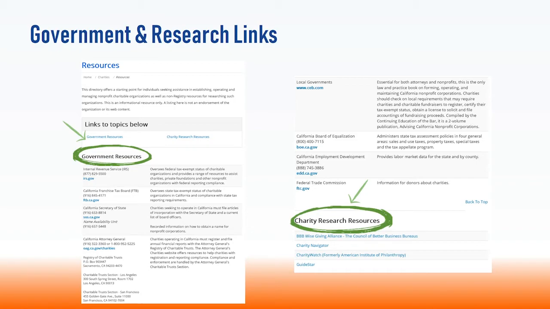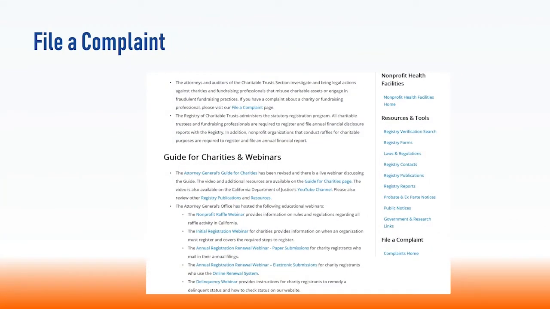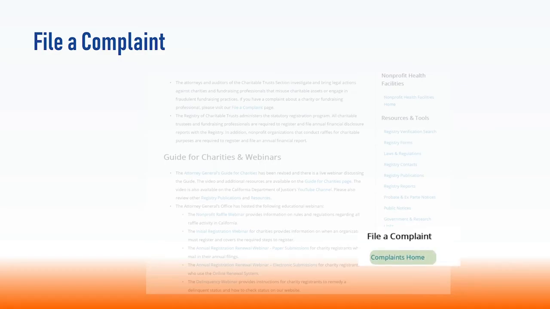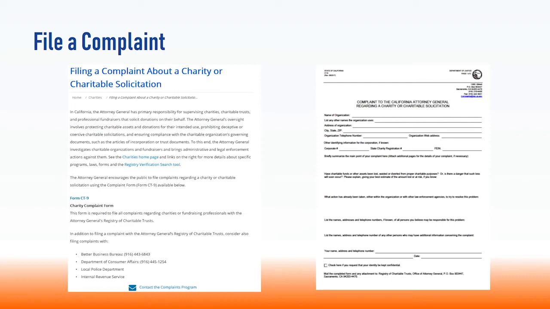Some of the resources include the Internal Revenue Service, the California Franchise Tax Board, the California Secretary of State, and the California Attorney General. In California, the Attorney General has primary responsibility for supervising charities, charitable trusts, and professional fundraisers that solicit donations on their behalf.